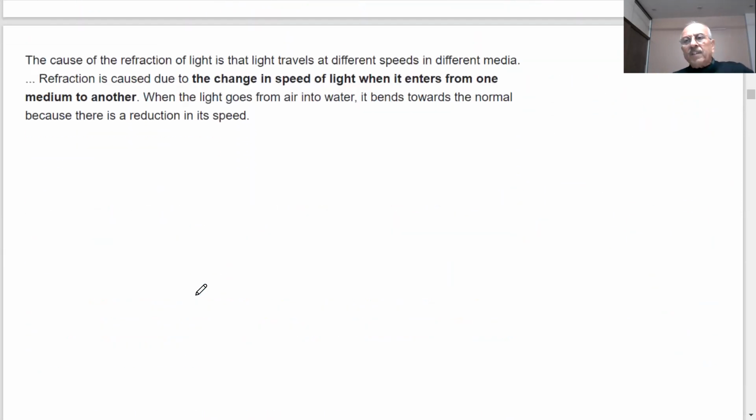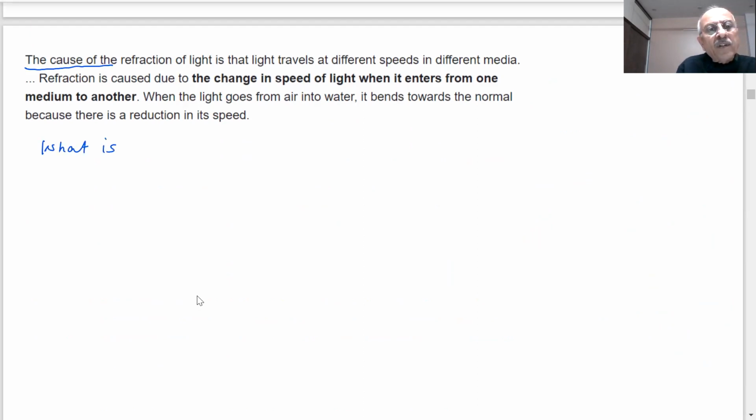The next question, which is important, students: why should there be refraction? Why should light bend? The cause of refraction is that light travels at different speeds in different media. This is a very important point. What is the cause of refraction, students?